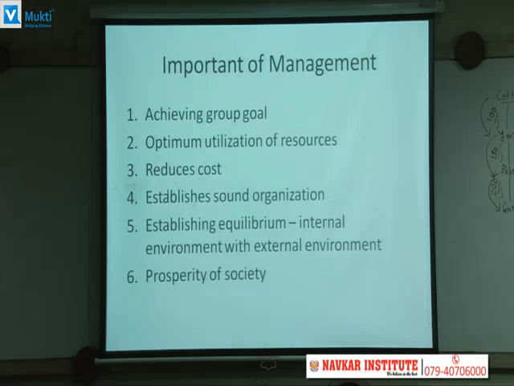Then the second importance is optimum utilization of resources. What does management do? It provides maximum utilization of the scarce resources by selecting the best possible alternative use in the industry out of various uses. Out of all the different uses, they will deploy resources according to the best use. As far as resources are concerned, resources means employees, machines, raw material and everything. They utilize all these things in places where they can get maximum return.